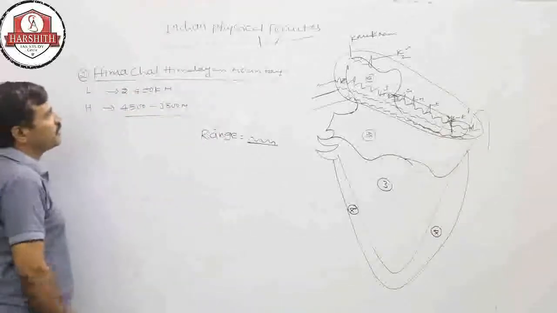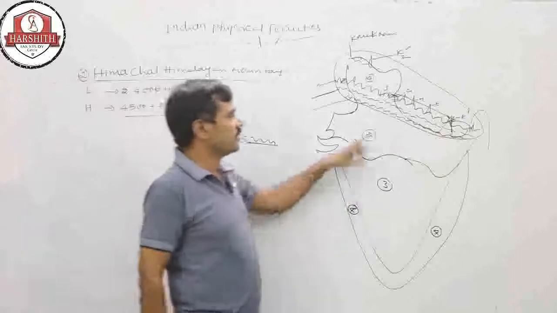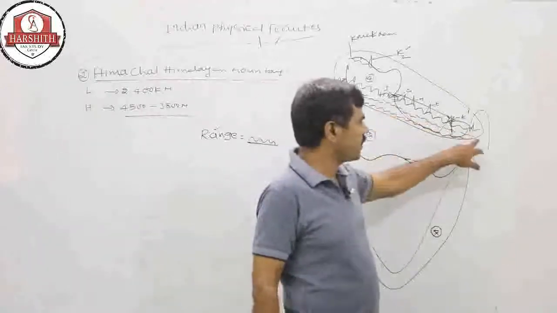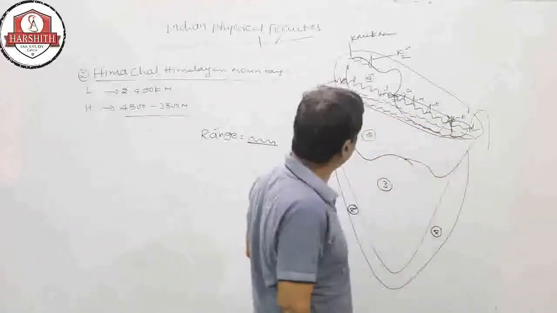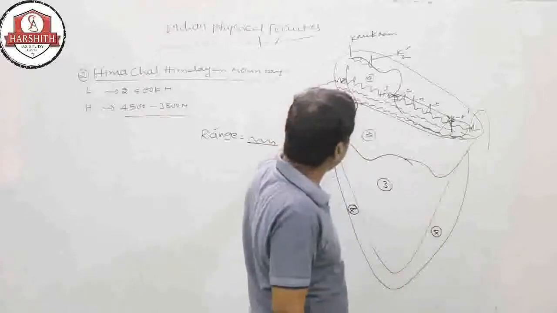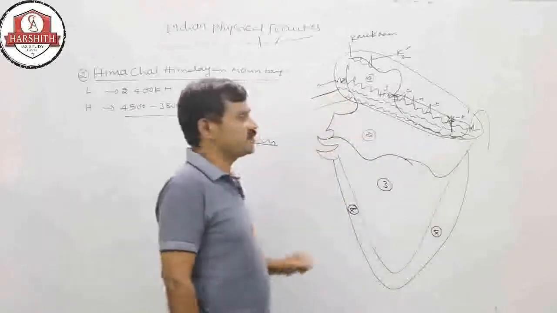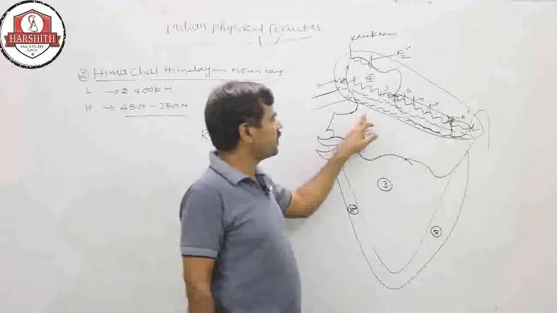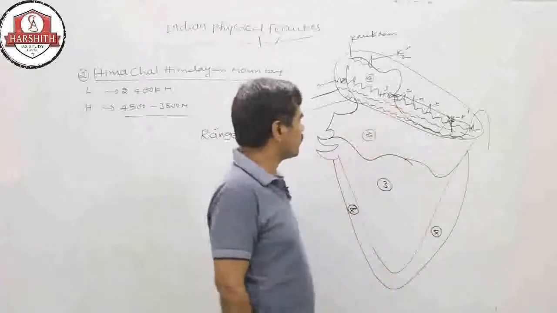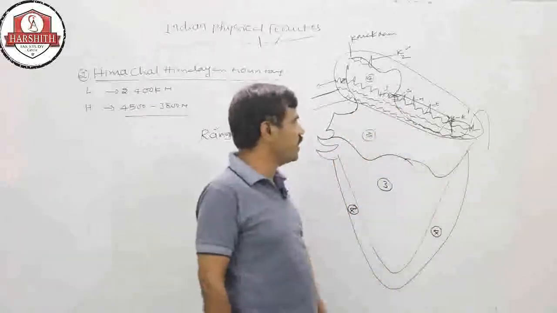So in Himachal, there are so many ranges. Some ranges are the longest, some are the smallest, some are of medium size.